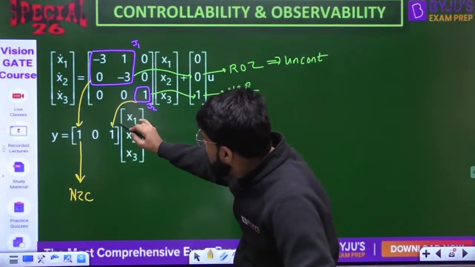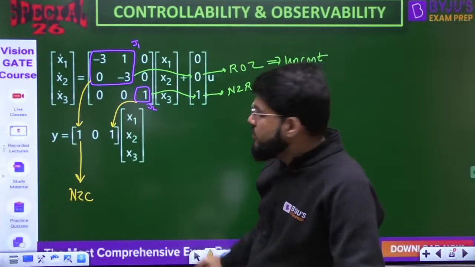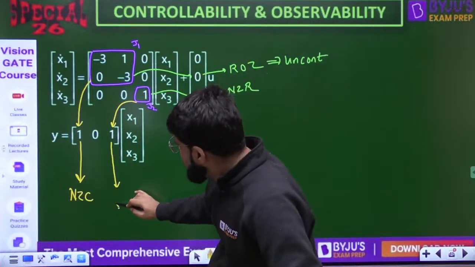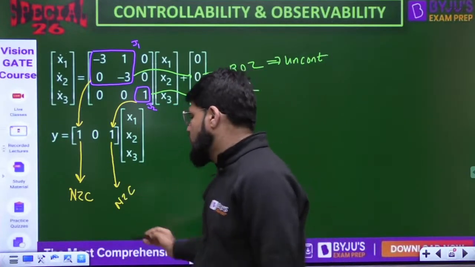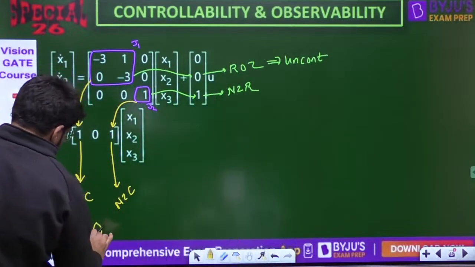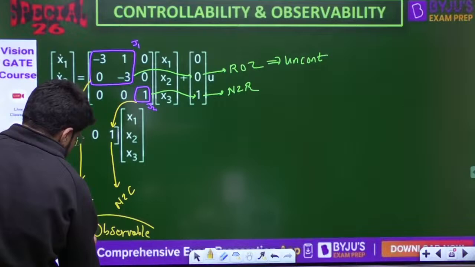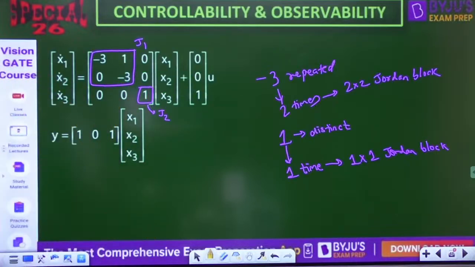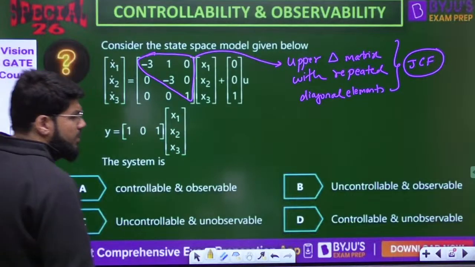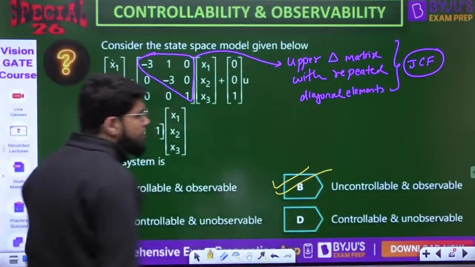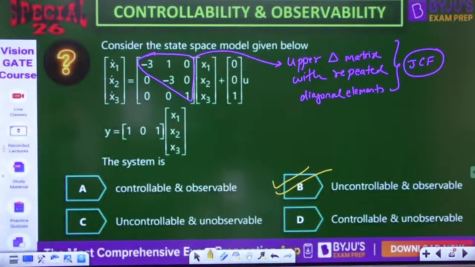I will go to the third column of C, and here also it is non-zero. So both are non-zero, so the system is observable. The given system is observable, but it was not controllable. The answer is: it is not controllable but observable. Answer is B. Not controllable and observable.